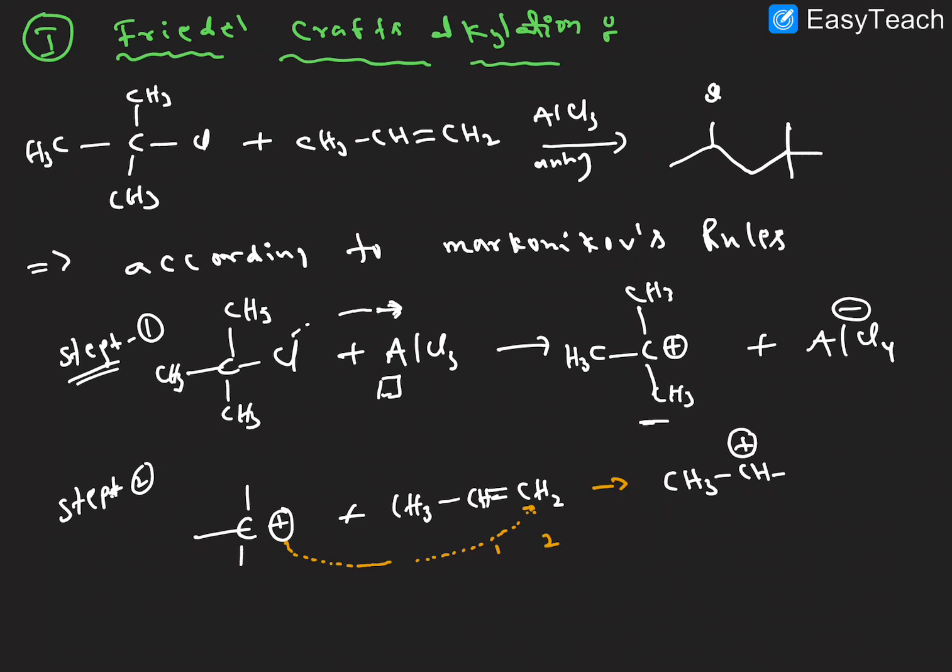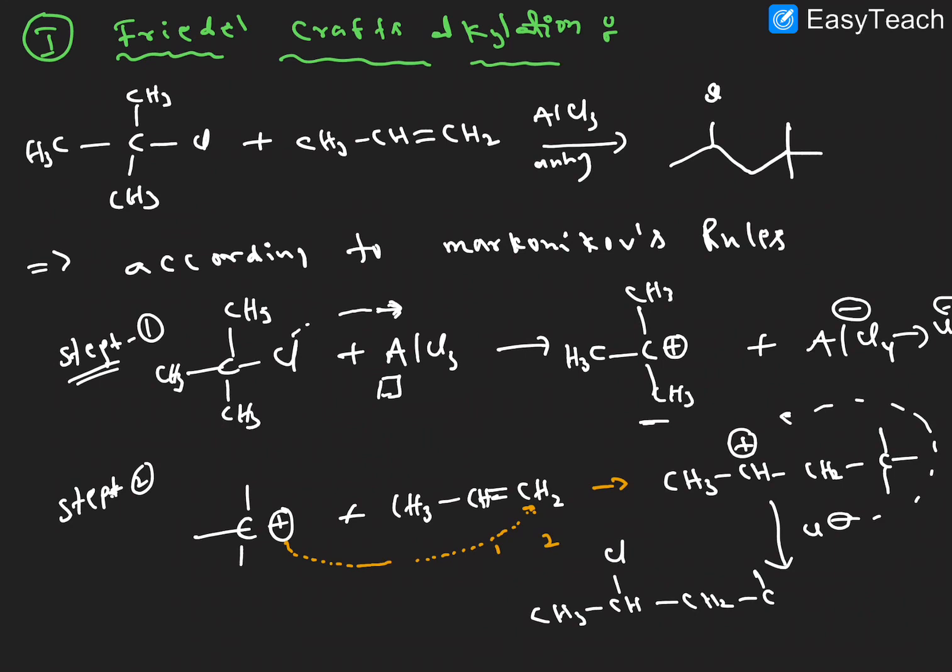CH3 CH here positive and the remaining CH2, and this is the product forming. The chloride is released as a Cl minus ion, which attacks here. So the resultant product we get is CH3 CHCl CH2, and this is the product. This is what happens in the mechanism of the Friedel-Crafts reactions. I hope it is clear.